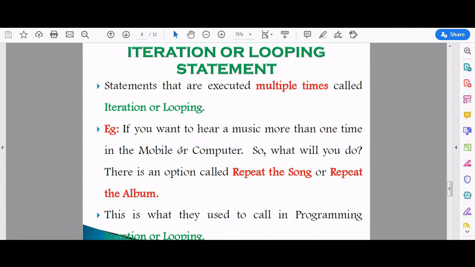If you want to hear music more than one time on your mobile or computer, what will we do? There is an option on your mobile called repeat. Using that repeat option, we are able to hear a particular song or album repeatedly. This process we call in programming iteration or looping.